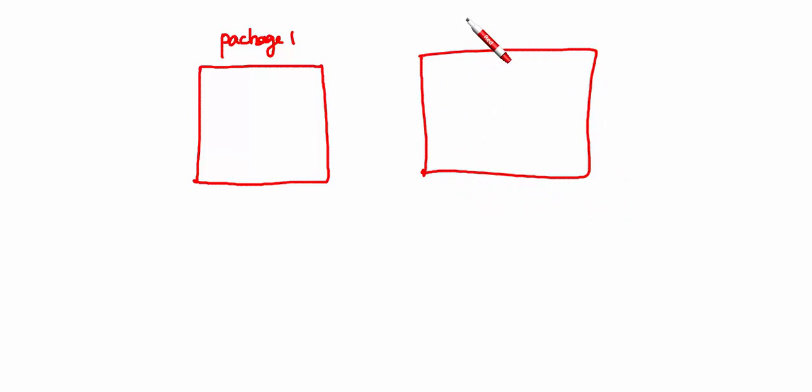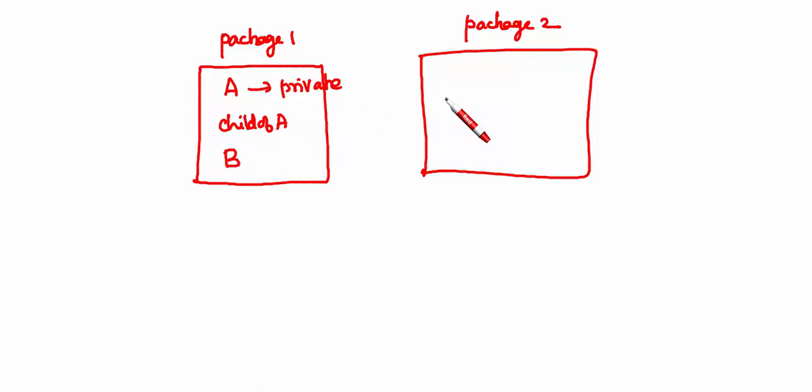I have two folders. Say this is package 1 and this is package 2. Here I am declaring everything private except the class, because for the top level you can give only public or default. Private or protected is not possible. Next you have a child of A. Next, some other class, and you have another child of A, say child of A 2, and here you have another non subclass.